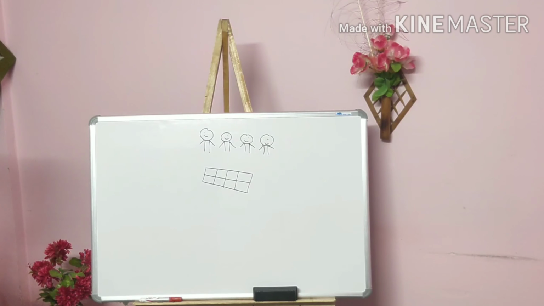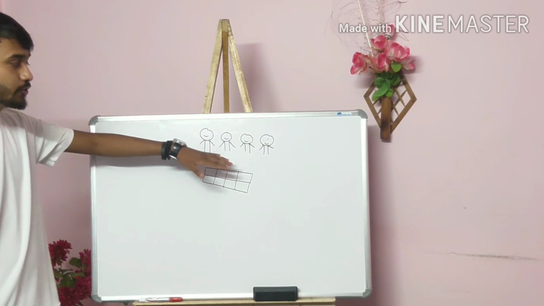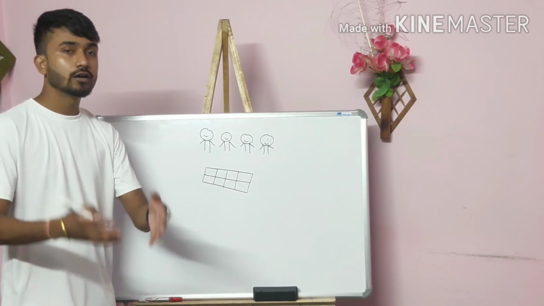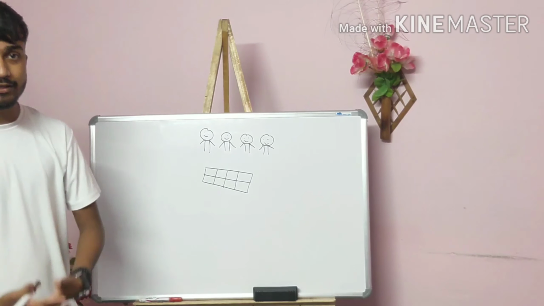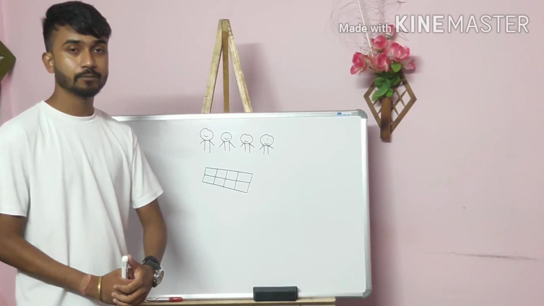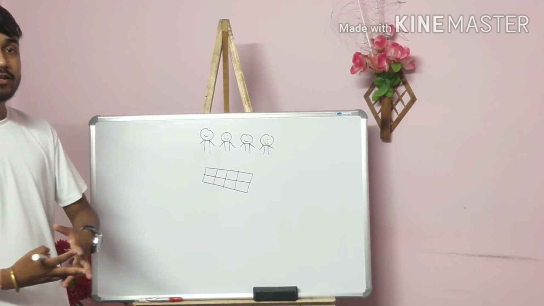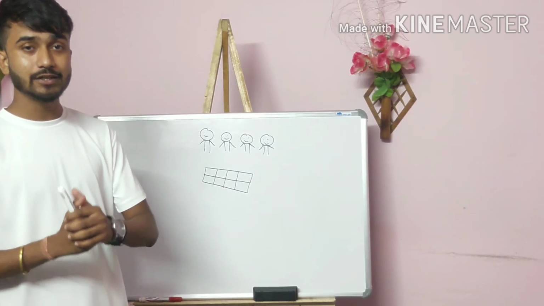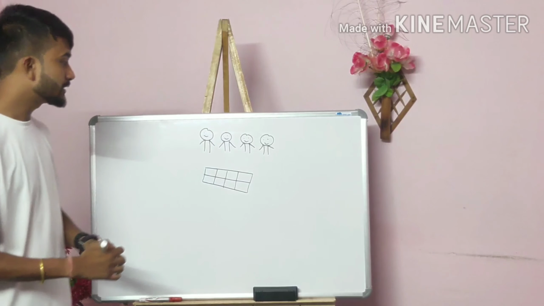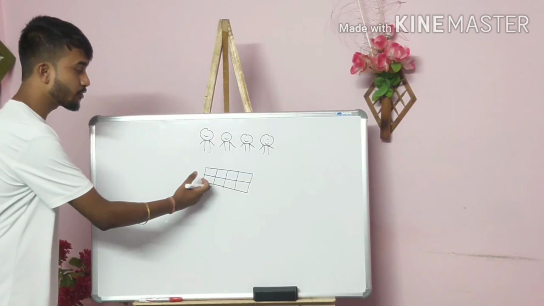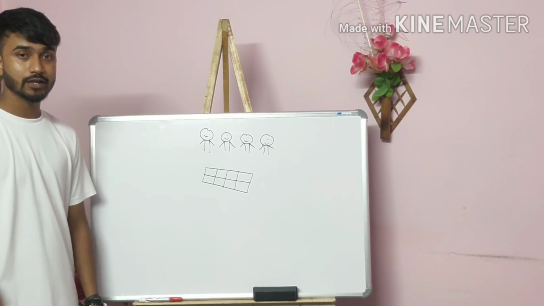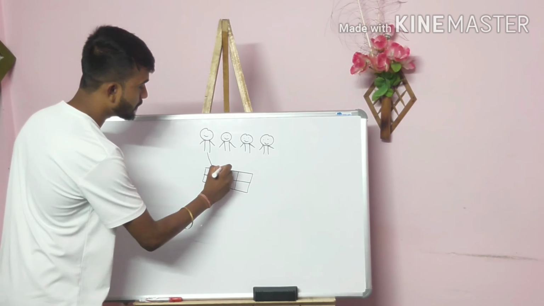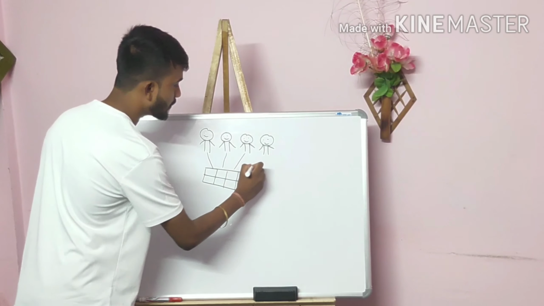So there is only 1 chocolate, and you have 4 friends: 1, 2, 3, 4. If you are the leader dividing the chocolate among you all, others will 100% see whether you are cheating or not. That is the most special thing. So we have to divide our chocolate into equal parts. First, you give 1 part to him, 1 part to him, 1 part to him, and 1 part to him.